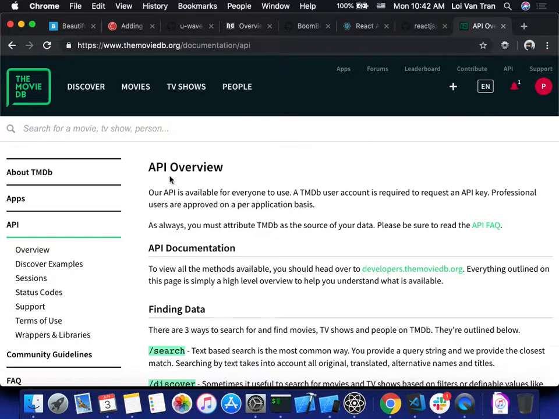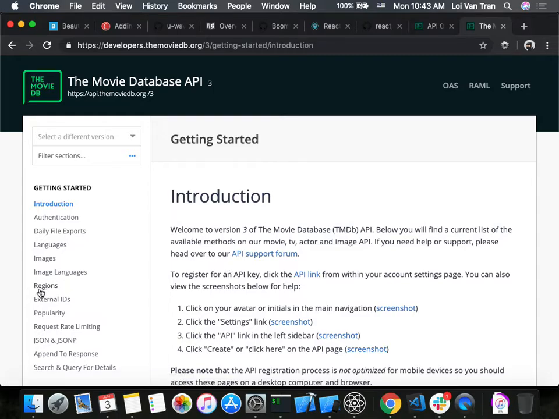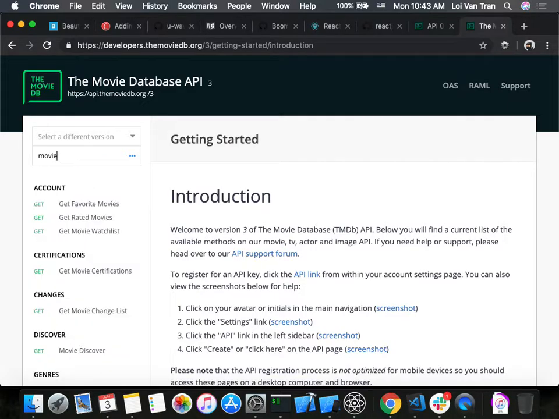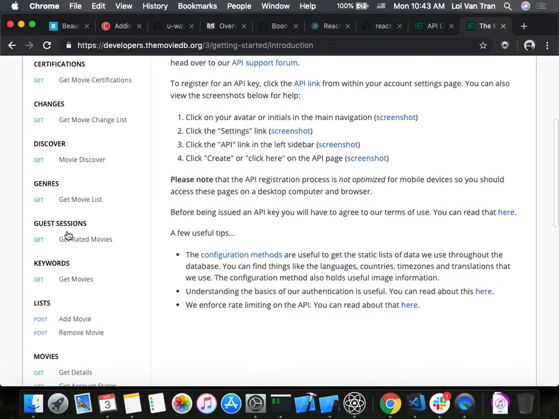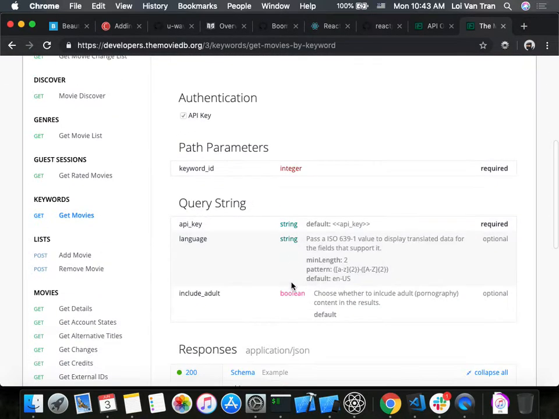Inside the API documentation, what green link? This one? No. This one? Yeah. Okay, thank you guys. You guys understand this documentation better than me. Thank you. I'm serious, man. I don't remember all of them. Okay, so what are we looking for, guys? We're looking for trailers, right? Movie? Get movies? Is there a trailer here?